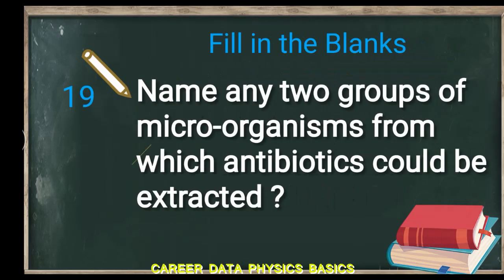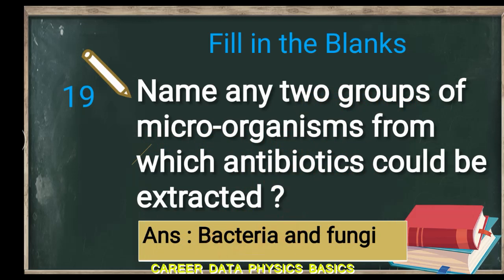Next question. Name any two groups of microorganisms from which antibiotics could be extracted. You have to tell the name of any two groups of microorganisms from which antibiotics can be extracted. Bacteria and fungi. You have to tell the name of that group. Bacteria and fungi.